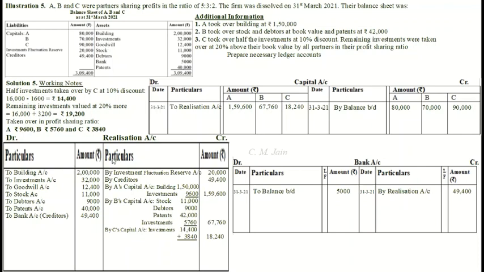No other liability was transferred to realization account. So now we can close realization account. Total of the debit side of realization account and credit side also in rough. The debit side total is 3,53,800.